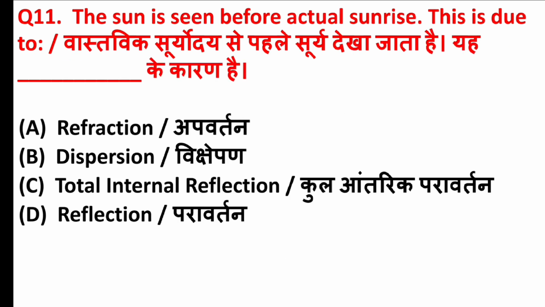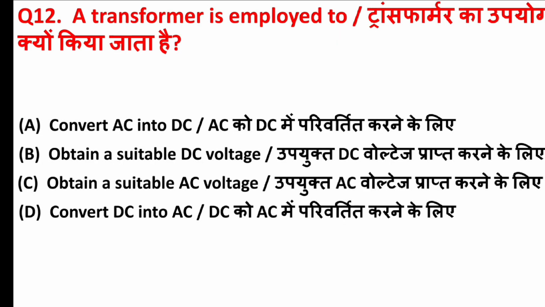The sun is seen before actual sunrise. This is due to. Answer is option A, refraction. A transformer is employed to. Answer is option C, obtain a suitable AC voltage.